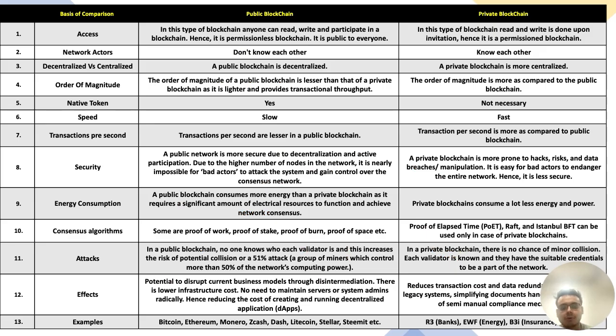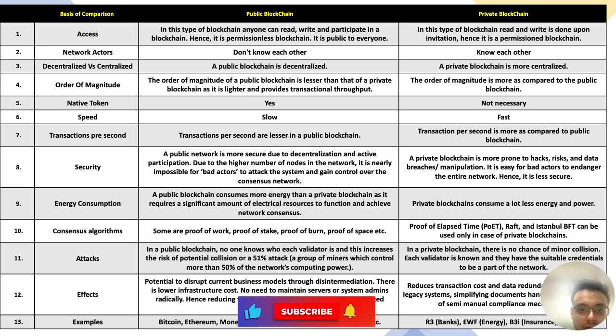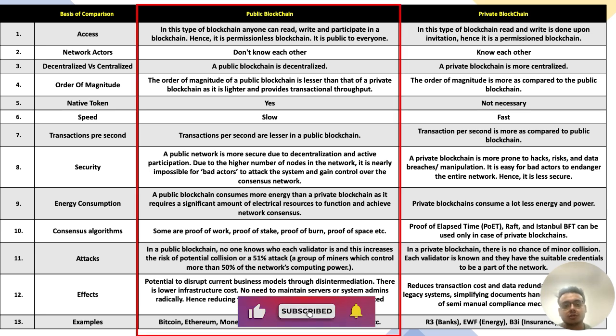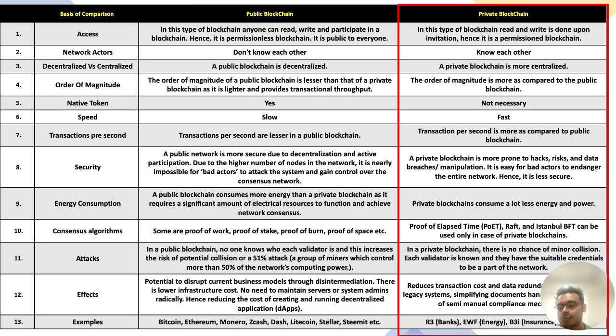This time we'll try to talk about the differences in a proper tabular format, a deep dive from the pointer perspective. So if we talk about it from an access perspective, this column is for the public blockchain, and the second one is for the private blockchain.